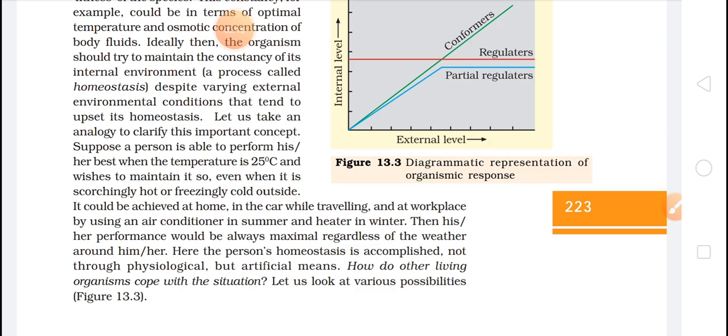Each and every organism a million years ago had some internal environment that was in homeostasis, and as the condition was stable, that organism could survive.